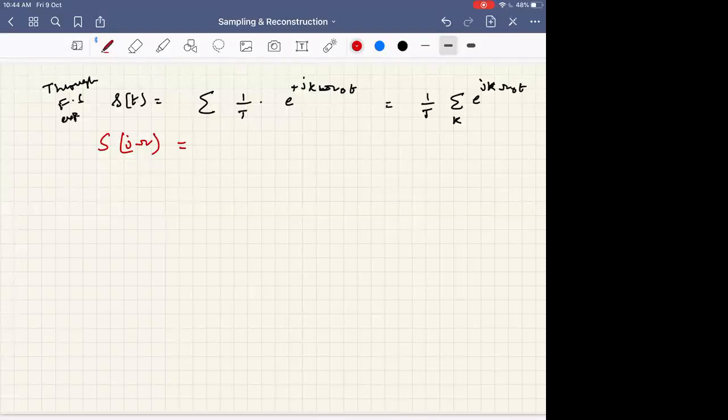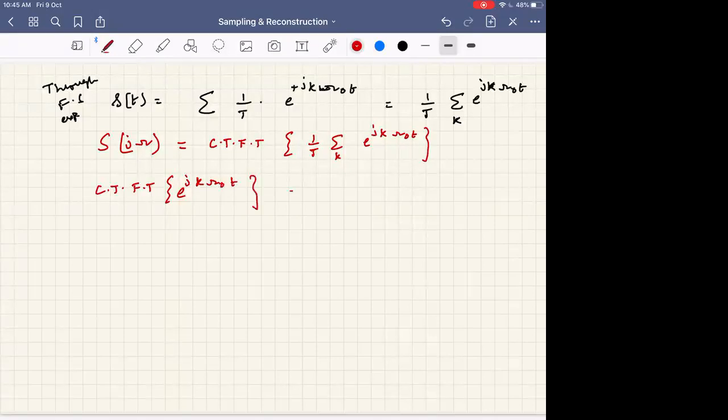So now how do you find it? We apply the continuous time Fourier transform on this 1 by T summation e power j k omega naught t. To apply it here, what you need to know is the continuous time Fourier transform of e power j k omega naught t.